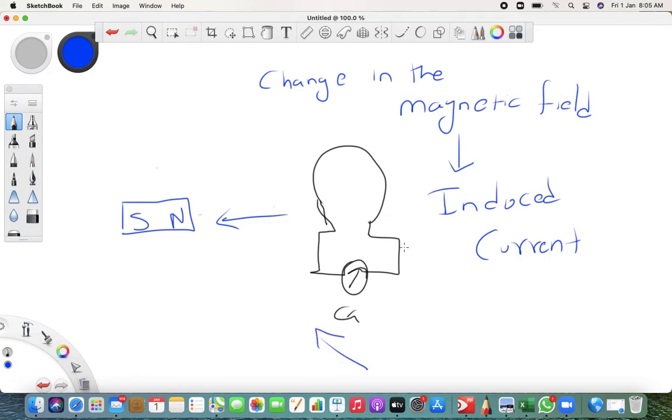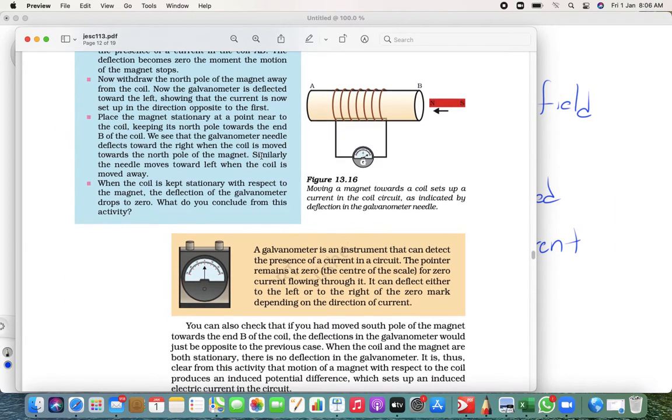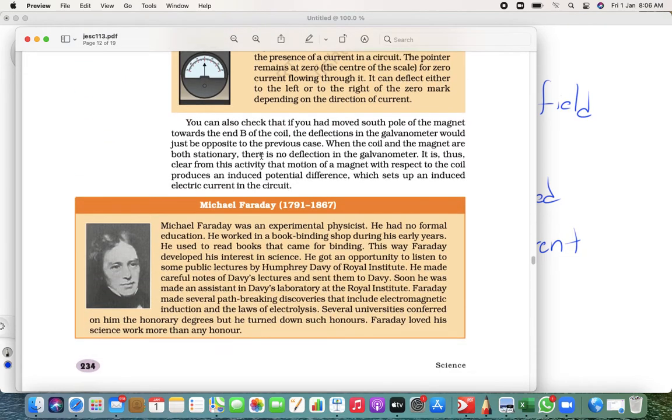So basically the current produced, it depends upon what? It depends upon the direction of change in a magnetic field. So if the direction of change in a magnetic field changes, the direction of current also changes. So see, this is the one: moving a magnet towards the coil sets up a current in the circuit as indicated, right?